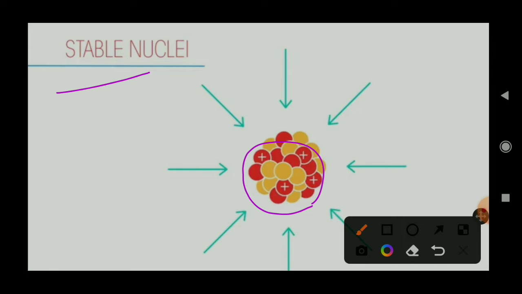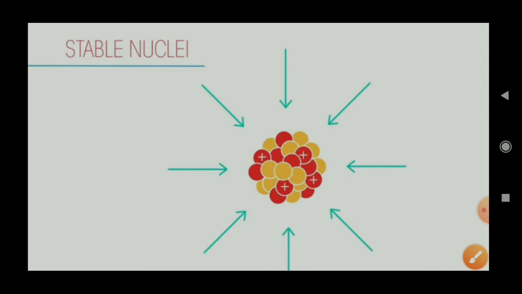In short we can say that the nuclear force, the attraction between protons, between neutrons, or between proton and neutron, is very strong. That force is very strong to hold a nucleus. Then it is called a stable nucleus because the nucleus is not excited, it's stable.